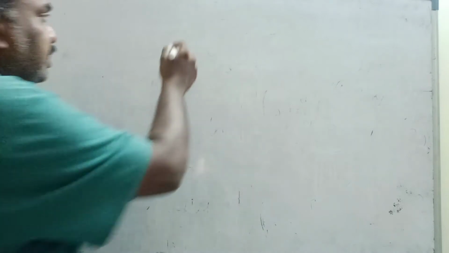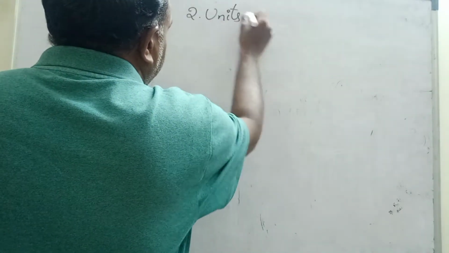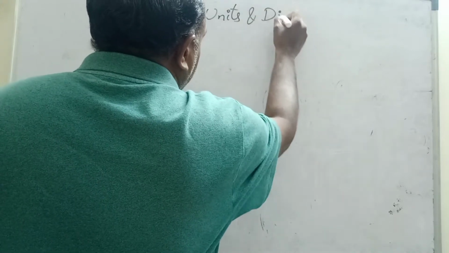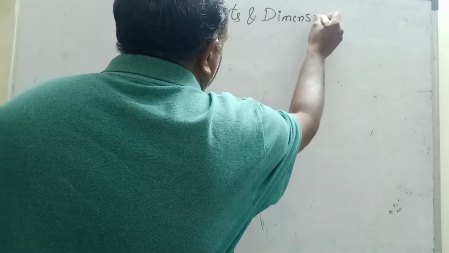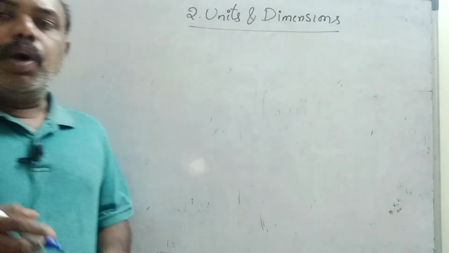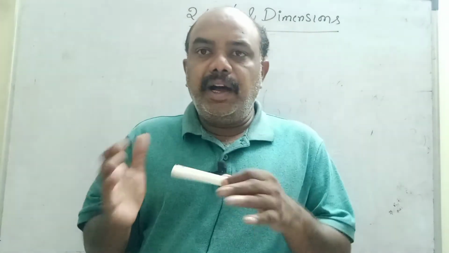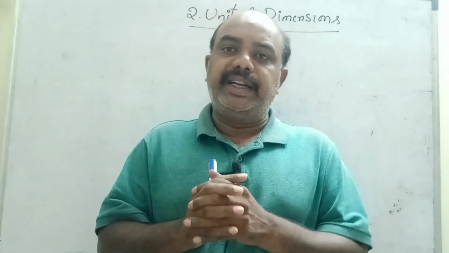Right, children. This is chapter number 2, Units and Dimensions. What is meant by unit? What is the need of unit? What is the necessity of the unit?